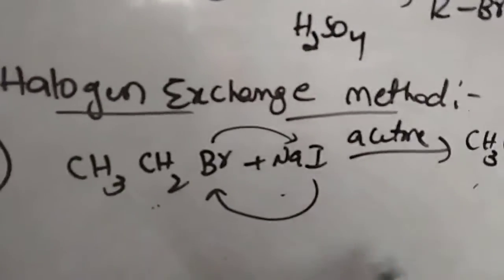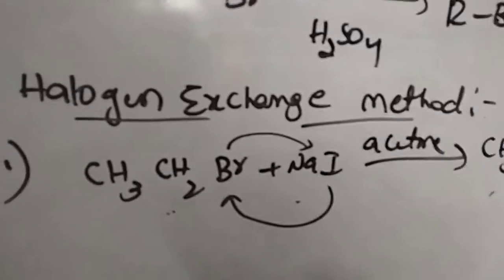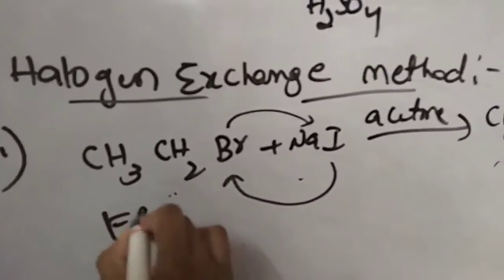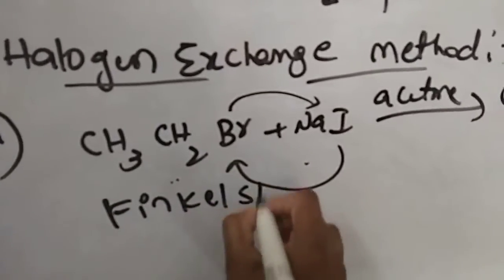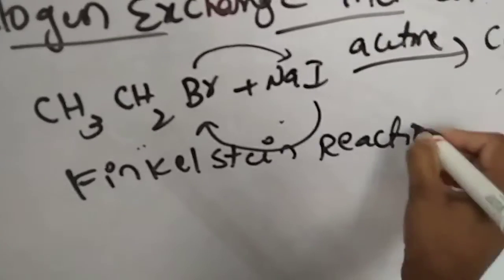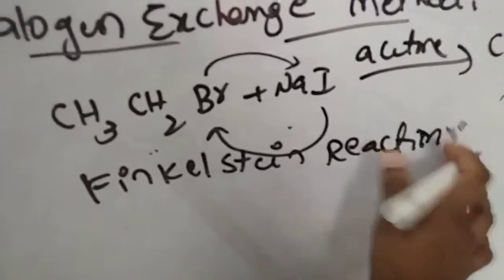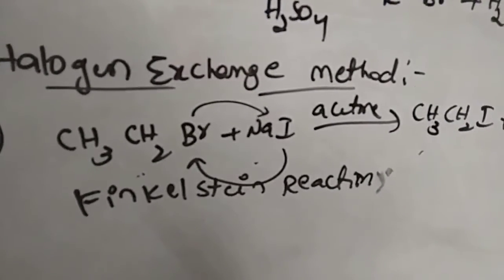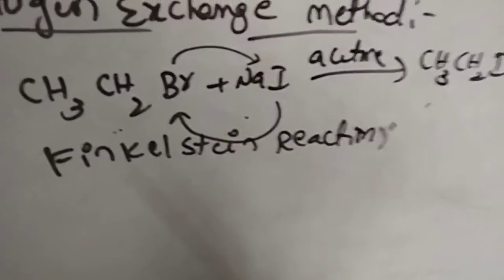And this reaction has a name: the Finkelstein reaction. In the Finkelstein reaction we can prepare alkyl iodides by using alkyl bromides. Remember, this is one of the named reactions, very important.